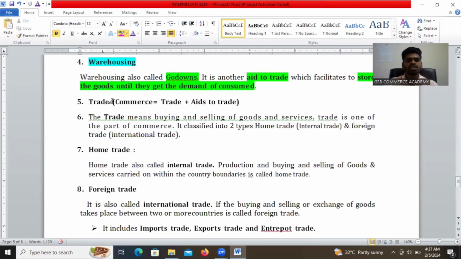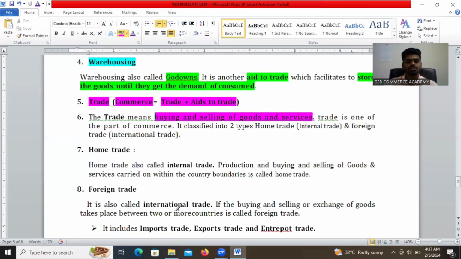And what is the meaning of trade? This is the fifth 2 marks question, a very, very important 2 marks question. Trade is one of the parts of commerce. Commerce is equal to trade plus aids to trade. What is the meaning of trade here? Trade means buying and selling of goods and services only. It is one of the parts of commerce.